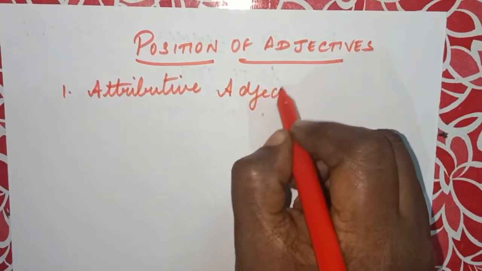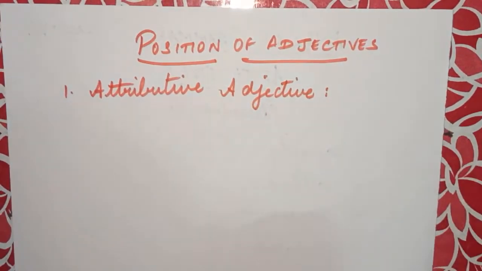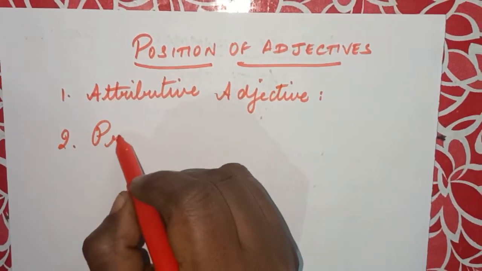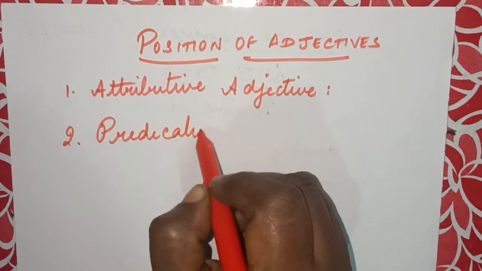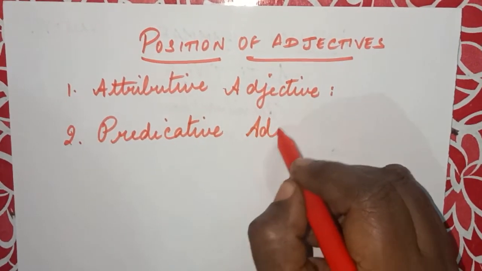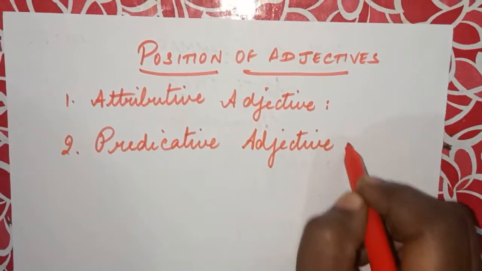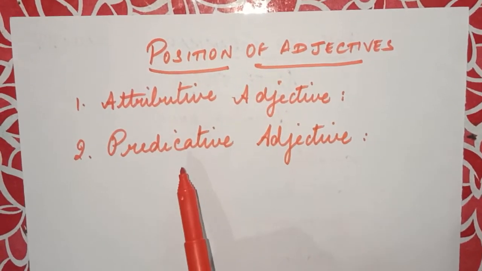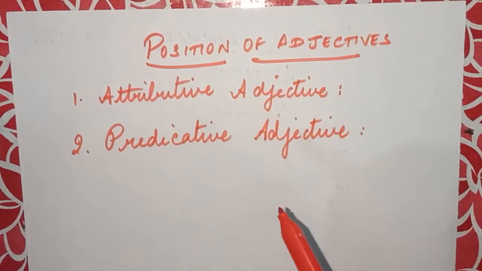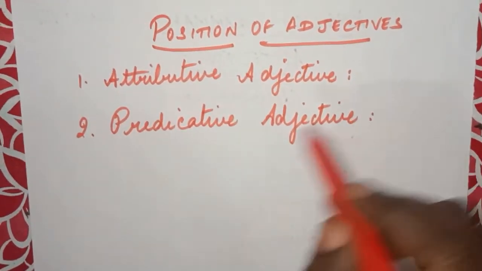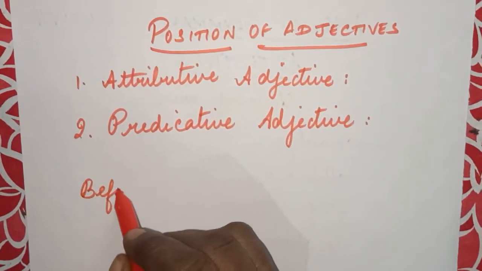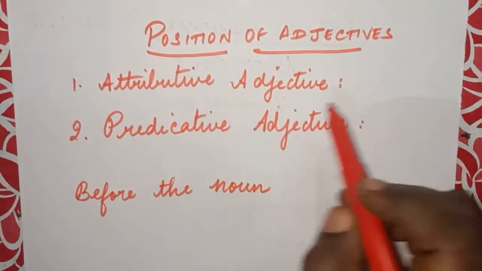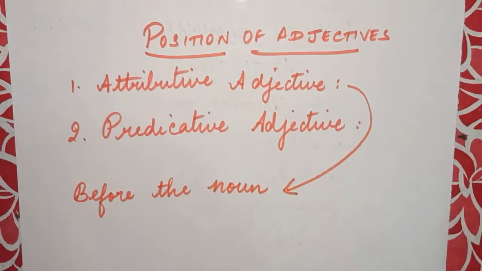Attributive adjective. And the second one is predicative adjective. So the first one is attributive adjective, the second one is predicative adjective. Attributive adjectives are always placed before the noun.